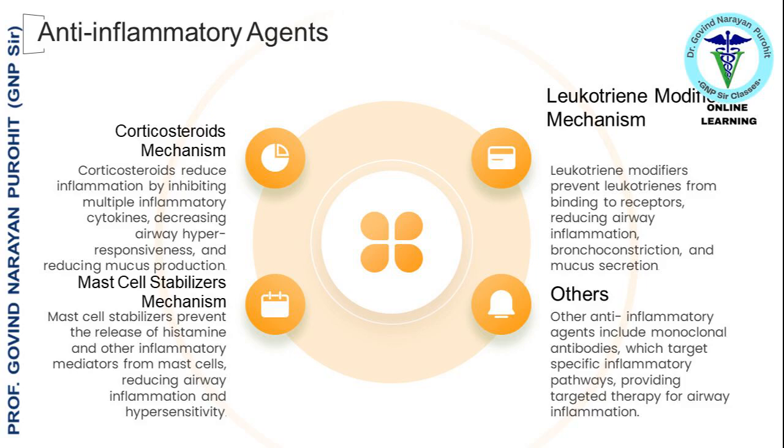Corticosteroids reduce inflammation by inhibiting multiple inflammatory cytokines, decreasing airway hyperresponsiveness, and reducing mucus production. Other anti-inflammatory agents include monoclonal antibodies, which target specific inflammatory pathways, providing targeted therapy for airway inflammation.